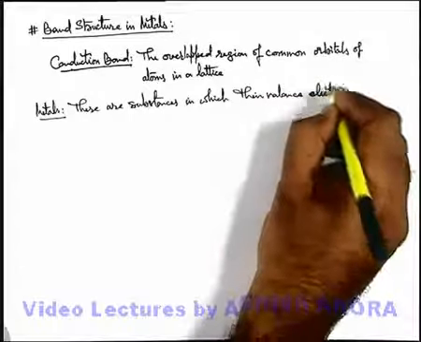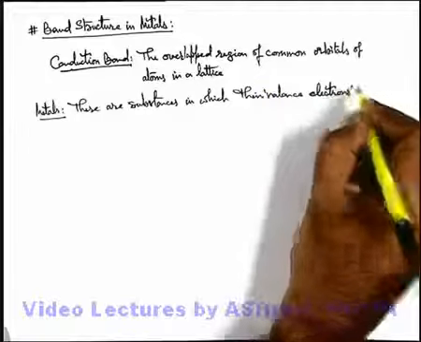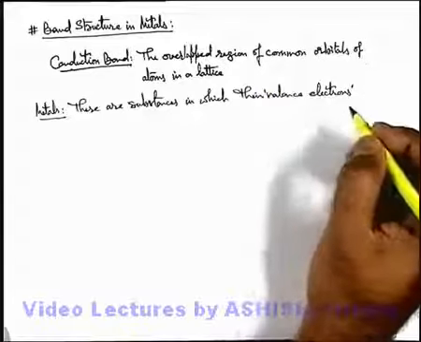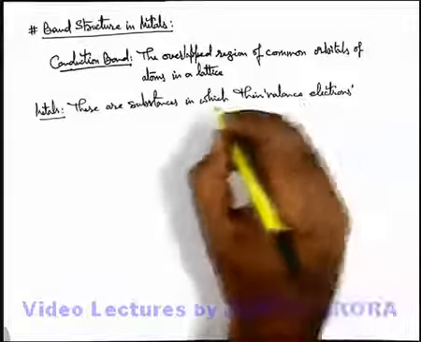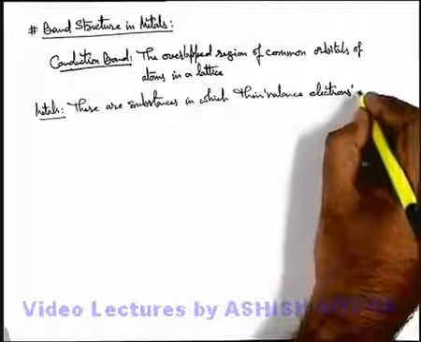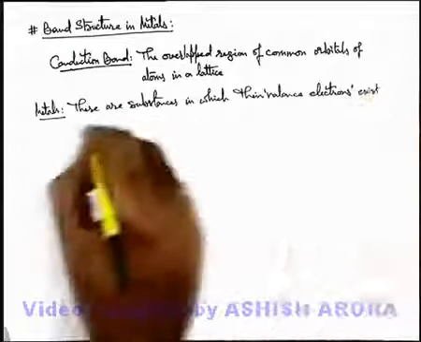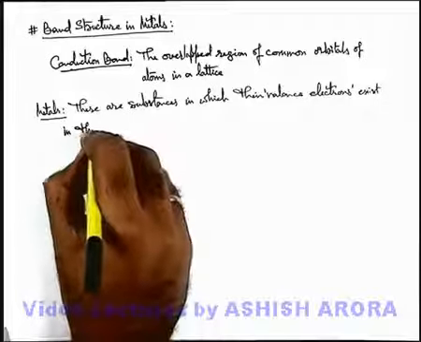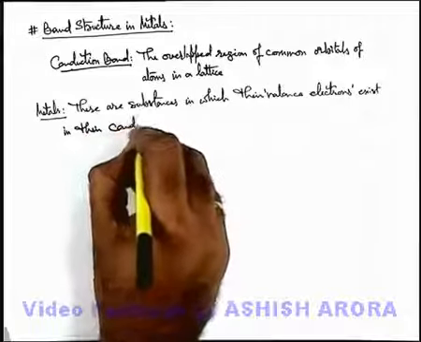We know well that valence electrons are the outermost electrons in any atom.